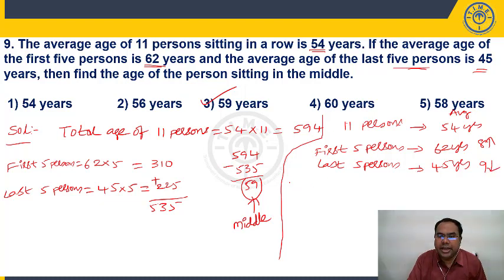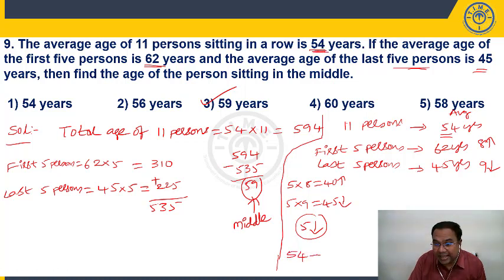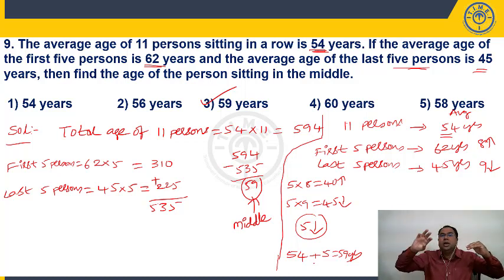So first 5 people is 8 more, so 5 into 8, 40 more. Last 5 persons will be 9 less, 5 into 9, 45 less. So overall the group is how much less? 5 less. The first 5 people 40 more, last 5 people 45 less, so overall will be 5 less. So the middle person's age, you have to maintain your average as 54 because average of the group is 54. So it should be 54 plus it should cover the deficiency of 5. So it has to be 59 years. Right? Average is maintained at 54, so it is definitely 54 plus whatever is the deficiency among these 10 people. How much is deficient? 5 is less, so it has to cover that 5: 54 plus 5 is 59.